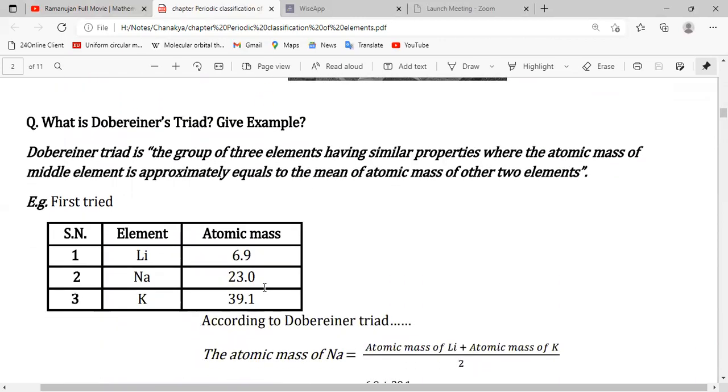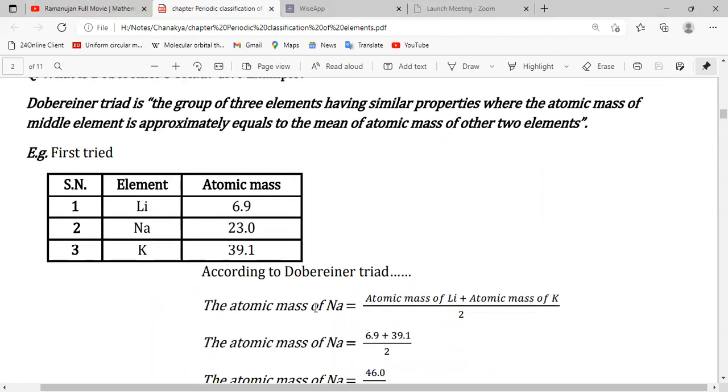First question: what is a Döbereiner triad? Give an example. A Döbereiner triad is a group of three elements having similar properties, where the atomic mass of the middle element is approximately equal to the mean of the atomic masses of the other two elements. According to it, the atomic mass of the middle element equals the atomic mass of the first element plus the atomic mass of the third element, divided by 2.